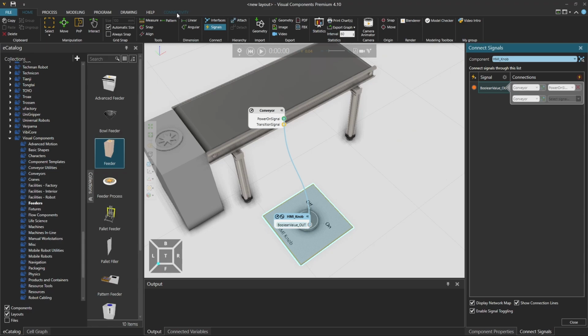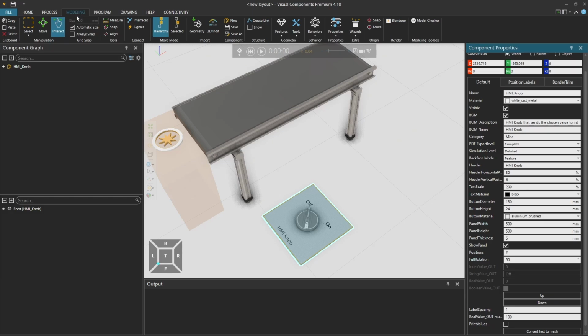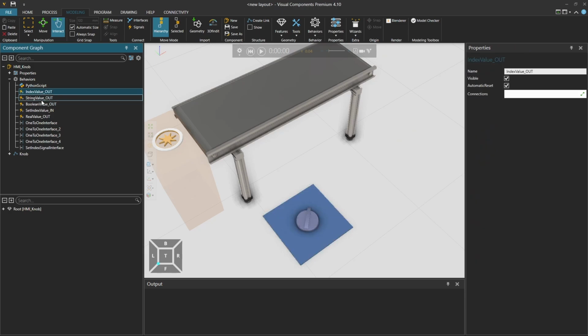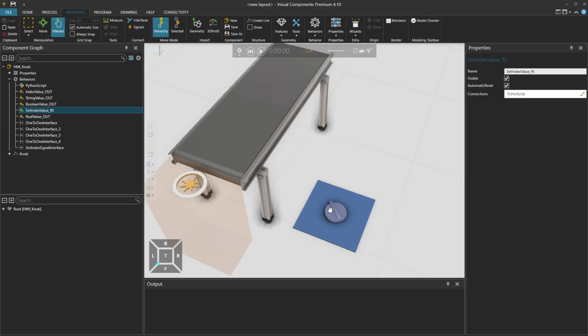But yeah, with the signal you can only connect boolean signals, but let's say if you're doing connectivity with the PLC controller or communicating with other components through interfaces or direct Python scripts, you can utilize the index signal, string value signal, boolean signal, or the real value signal. You can also set the value of this by signaling it the index value, so it can show a state of a signal.